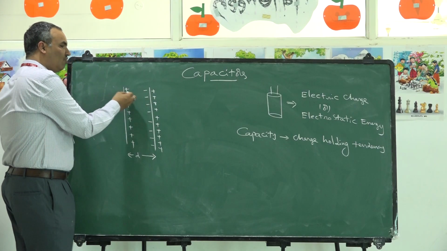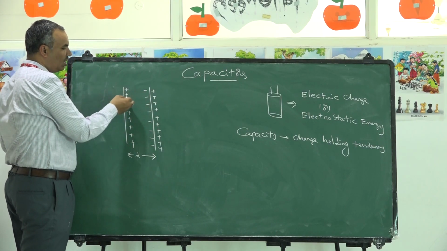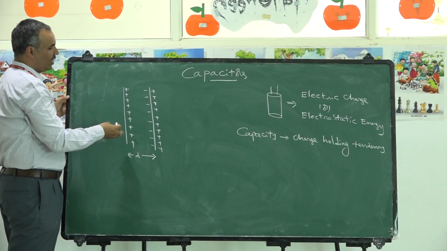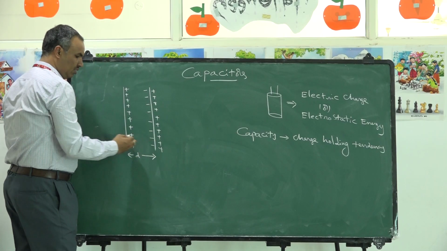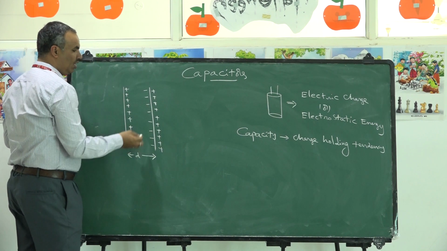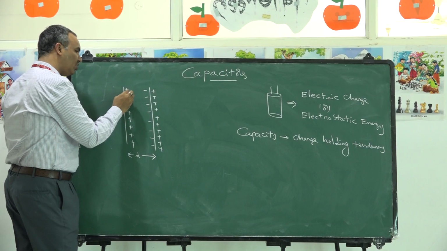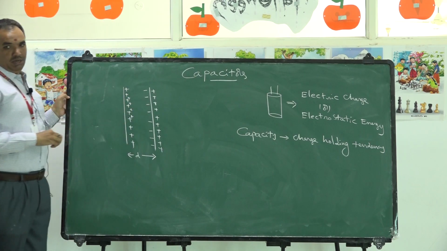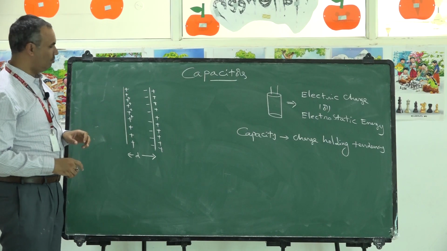Due to the presence of opposite charge here, it will allow some additional charge to stay back on the original plate. That's why whenever we keep a similar plate very near to that, due to electrostatic induction, opposite charge is induced over here. This opposite charge will allow further deposition of charge onto the first plate. That's why the capacitance of the conductor gets increased.